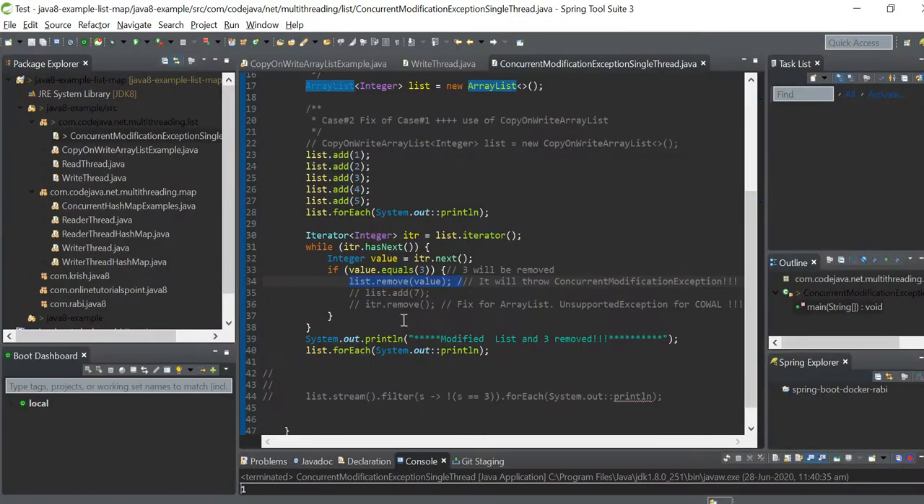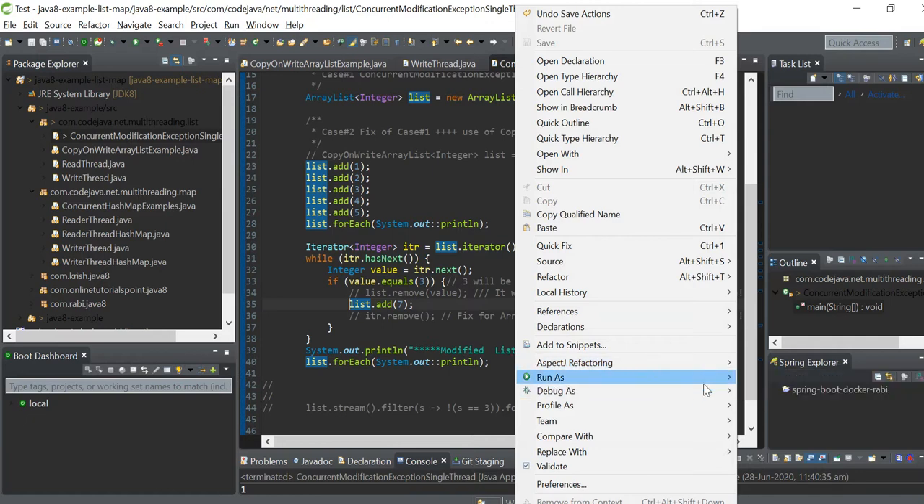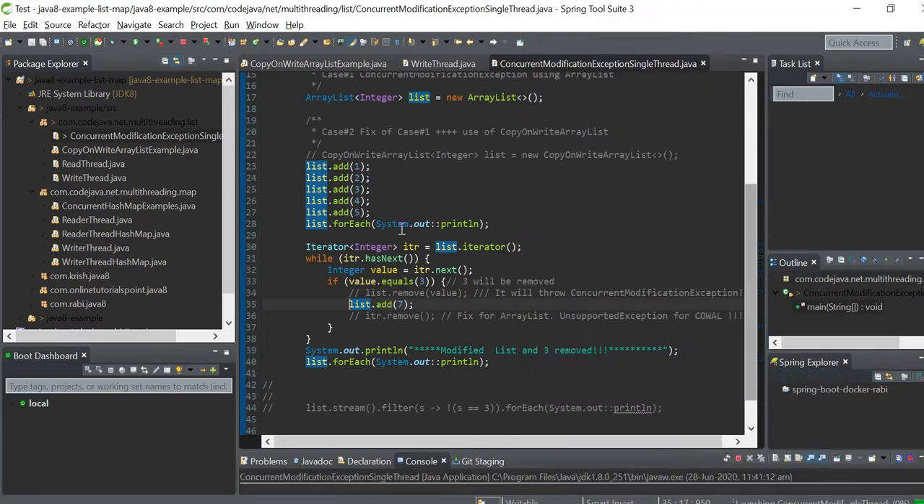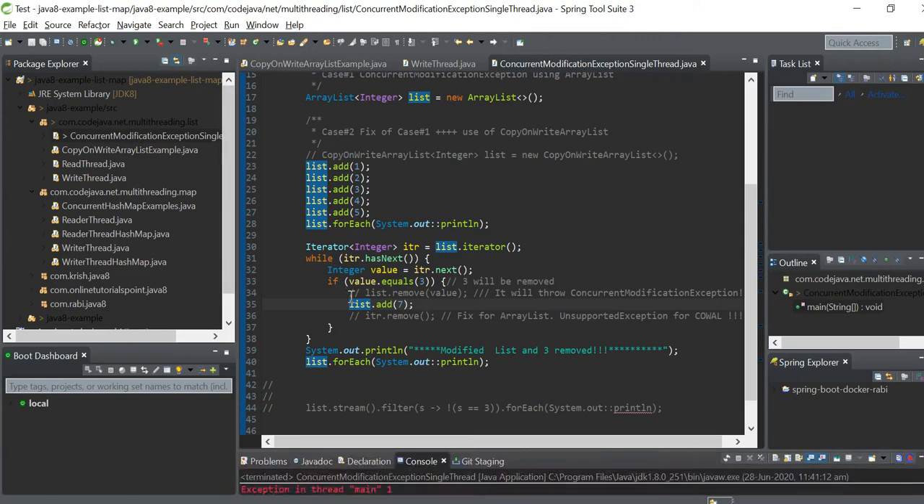So what is the solution? It will be the same for list.add also. It's not only remove, it's irrespective, any write operation. You will get that ConcurrentModificationException even in a single thread. So read, and remove and add, that's a write operation.